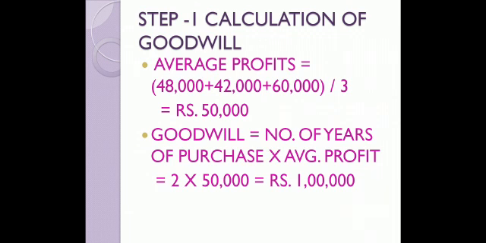Now, goodwill was to be calculated on the basis of 2 years purchase of average profit. So, goodwill is equal to number of years of purchase into average profit. 2 into 50,000, it becomes rupees 1 lakh. Now, children, please do remember this is the total goodwill of the firm. It is not the amount of compensation. That we will be doing only after doing step 2 where we calculate individual partners' sacrifice or gain.